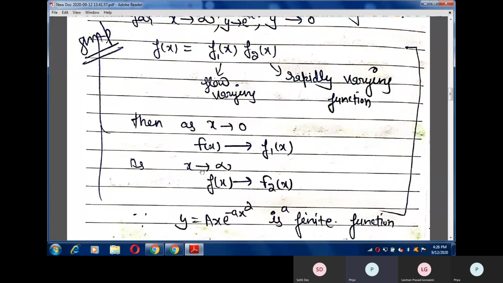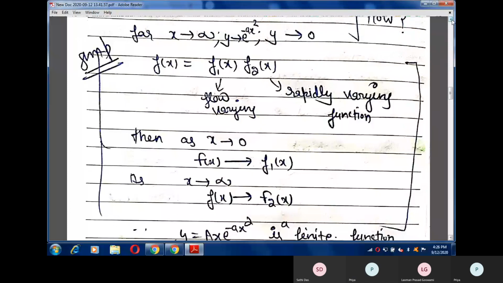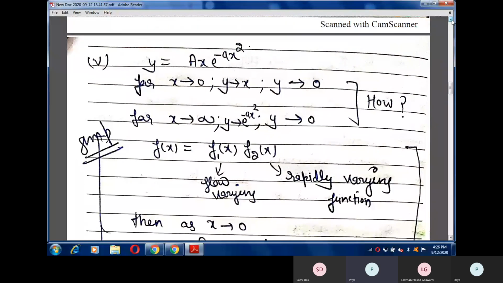And if x goes to infinity, so for large values of x, the function f of x will approach function f2x. In the same way, x in this mathematical function is a slowly varying function, and as we all know, exponentials are rapidly varying functions.